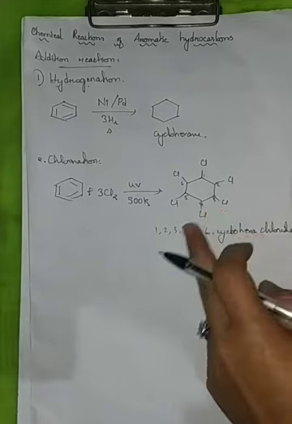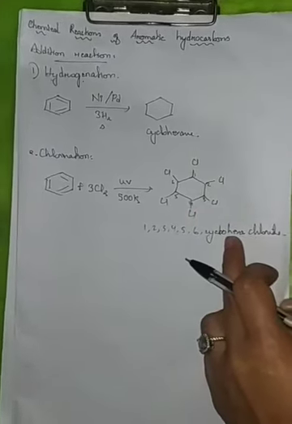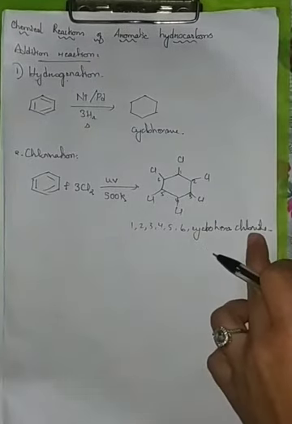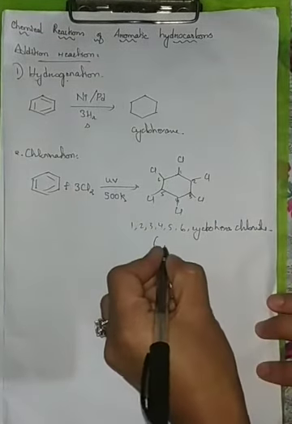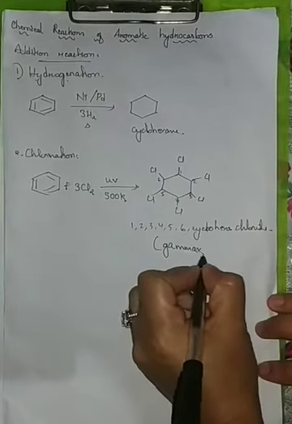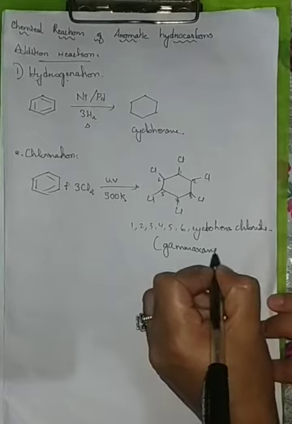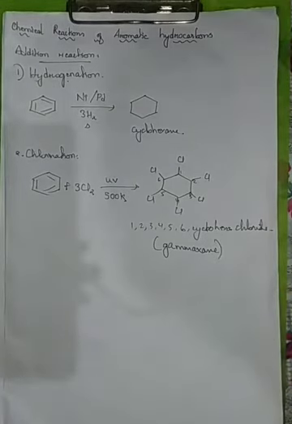This would be known as cyclohexachloride, or it is also known as gammexane.